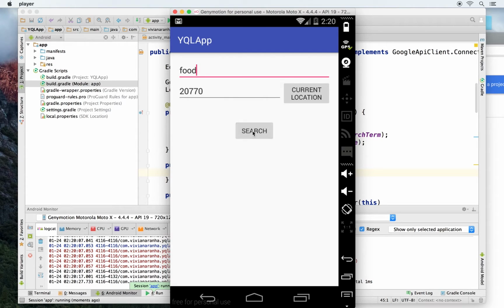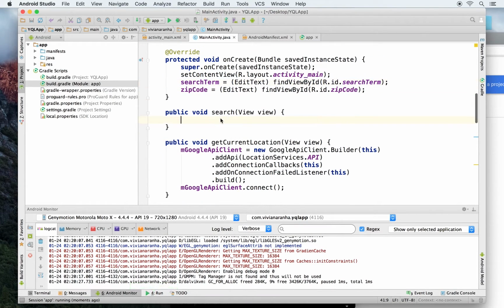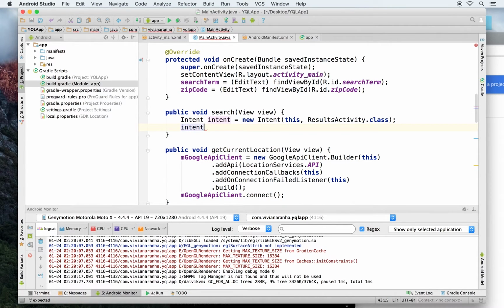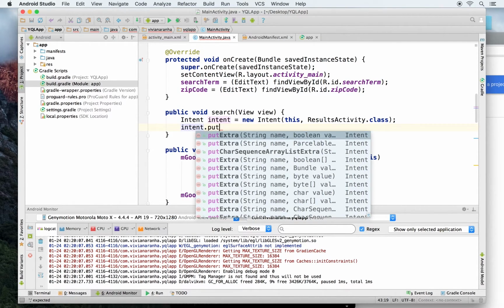Food, search. Nothing happens when I click search because I've not added any code inside the search part. So inside the search part, I'm going to create an intent equal to new Intent, and here I'm going to pass the context and my next activity, which is the result class. Inside there now I'll have to pass my two things.